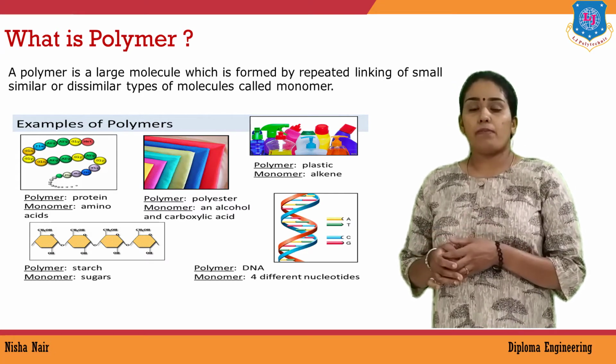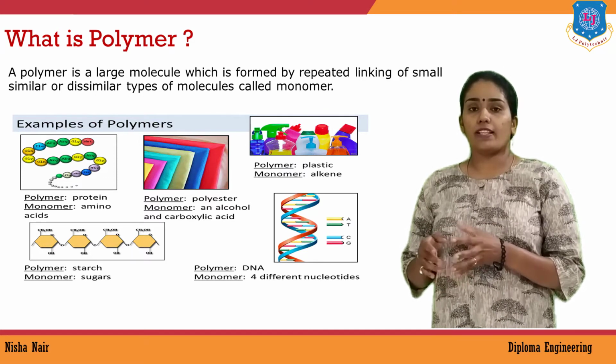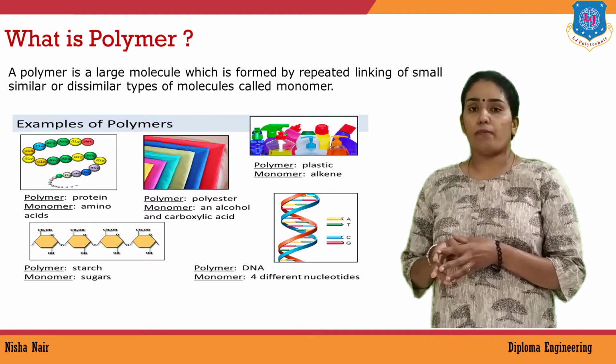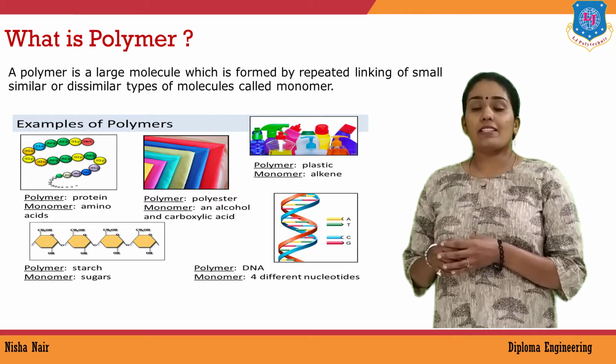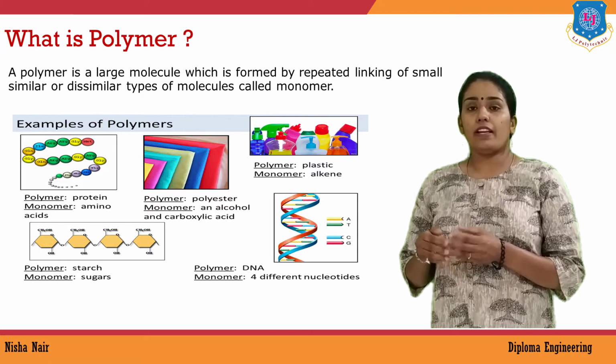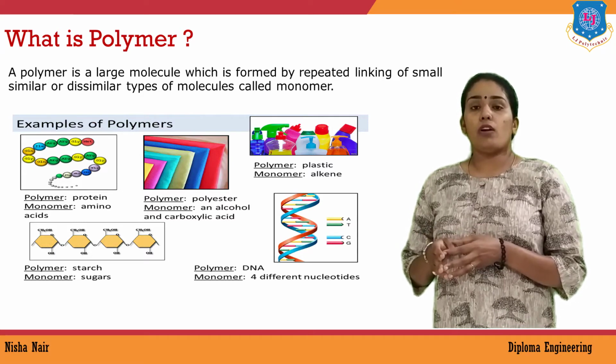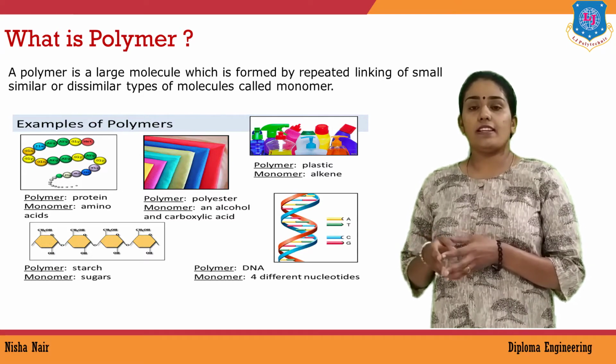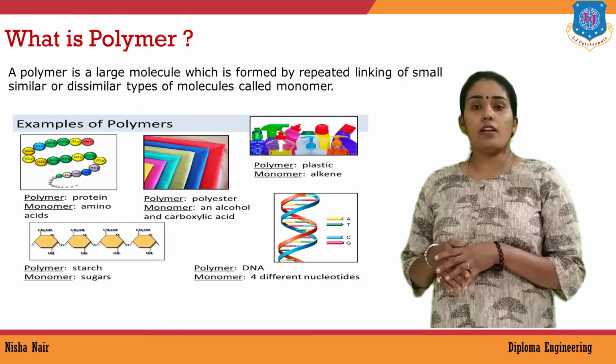A lot of things which we use daily come under polymer molecules. For example, PVC, polyvinyl chloride pipes, then polyethylene bags, then nylon materials. Then, in the human body we can see polymer molecules such as amino acids, DNA, etc. These are examples of polymer molecules.